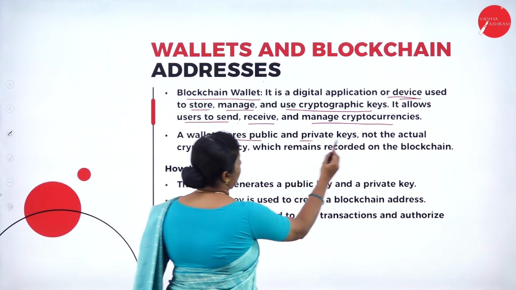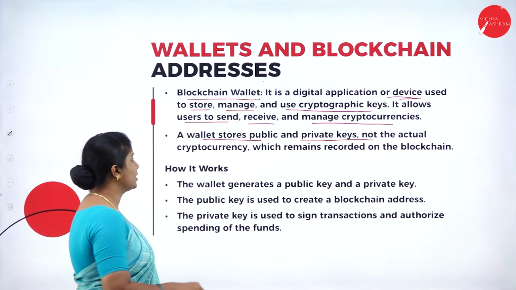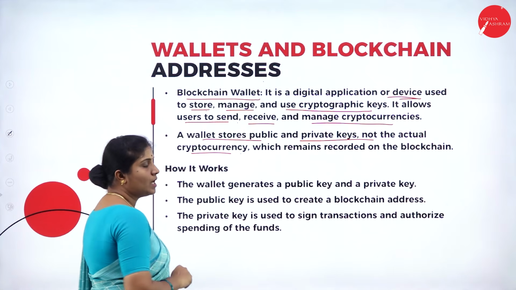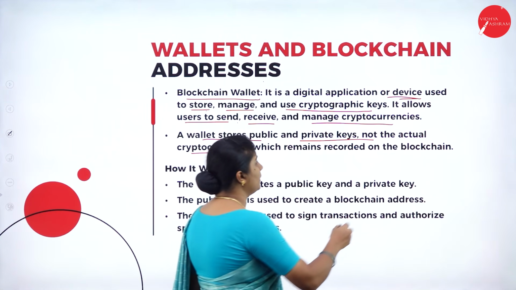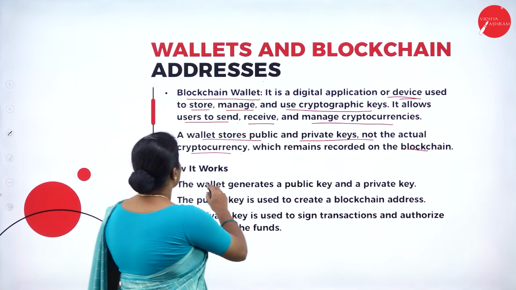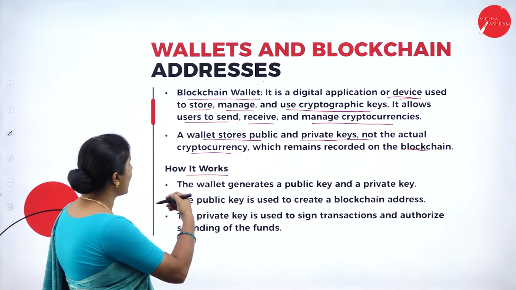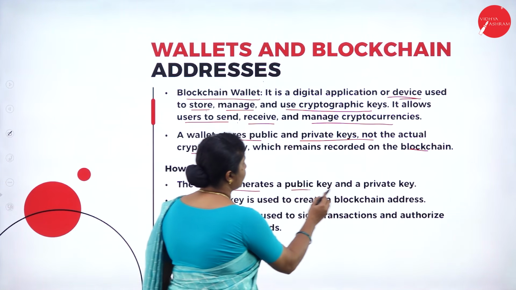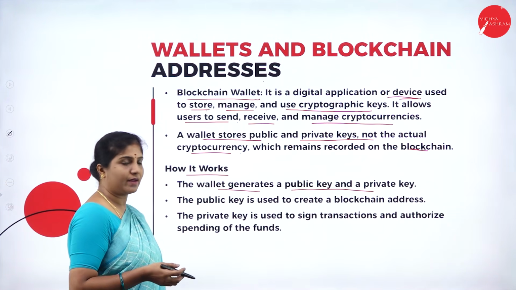A wallet stores public and private keys, not the actual cryptocurrency, which remains recorded on the blockchain. So how does the wallet work? The wallet generates a public key as well as a private key.